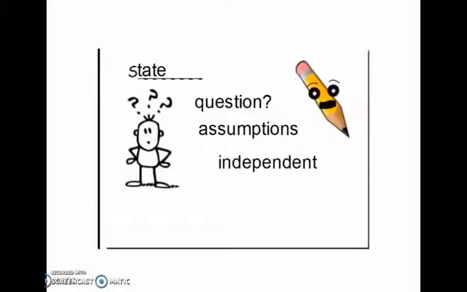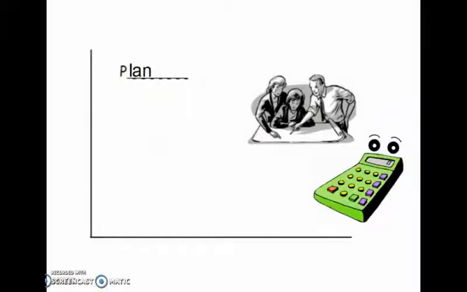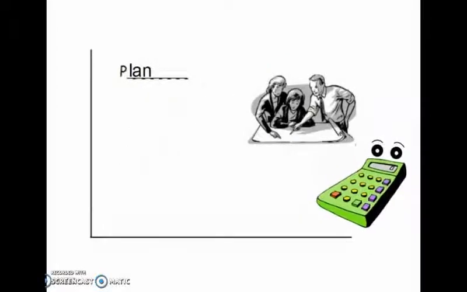What does it exactly mean that the events are independent of each other? This means that the result of one trial does not affect the results of another trial. In this process, we will also assume that we have a 33% chance of getting circus peanuts than any other candy.